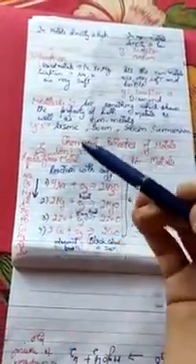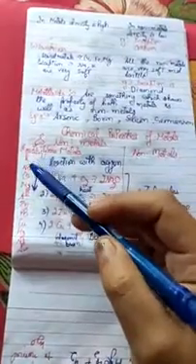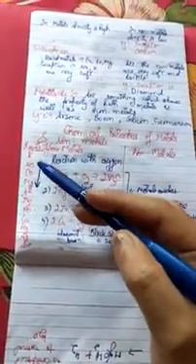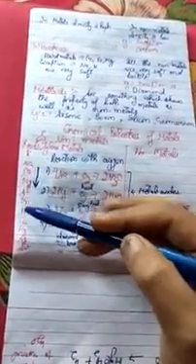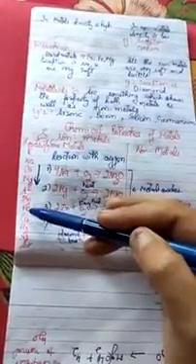That means the starting metals are more reactive, but the metals which go down are less reactive in nature.